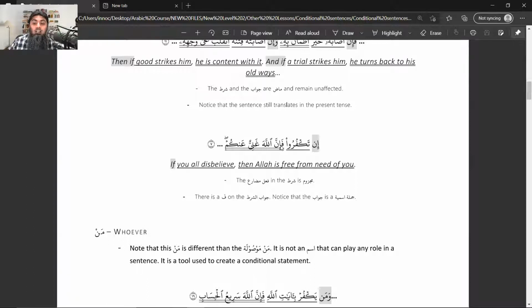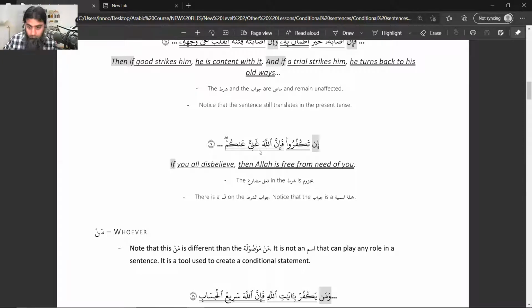This fa is called rabita. Rabita means connection, a connection between shart and jawabu shart. It will be used in the jawabu shart part, and this fa is called fa of rabita. And why it came in this example, as you can see, is because both parts are different in terms of their nature. Any questions so far?